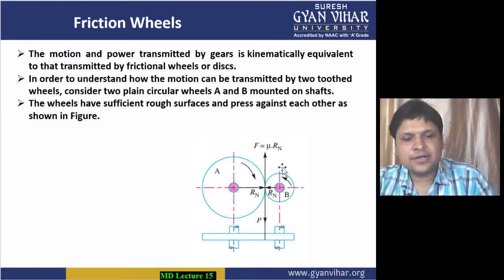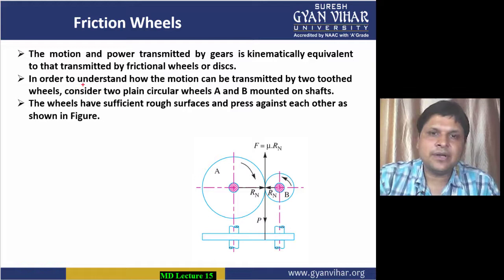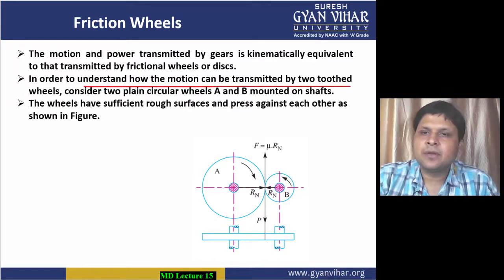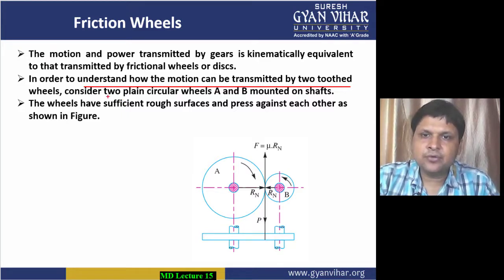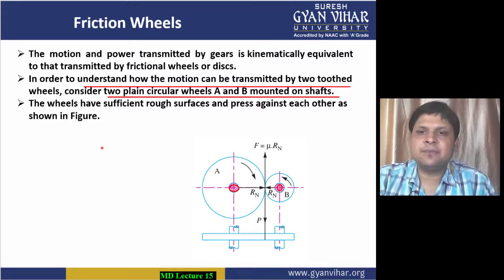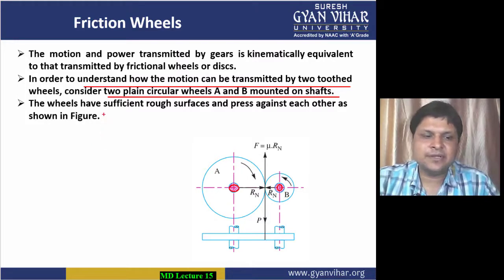Students, once again, in order to understand the motion between two toothed wheels, in order to understand the motion of the gear drive, we have to consider two plane wheels A and B which are mounted on the shaft. These are the shafts A and B on which the two wheels are mounted. The wheels have sufficient rough surfaces and press against each other.